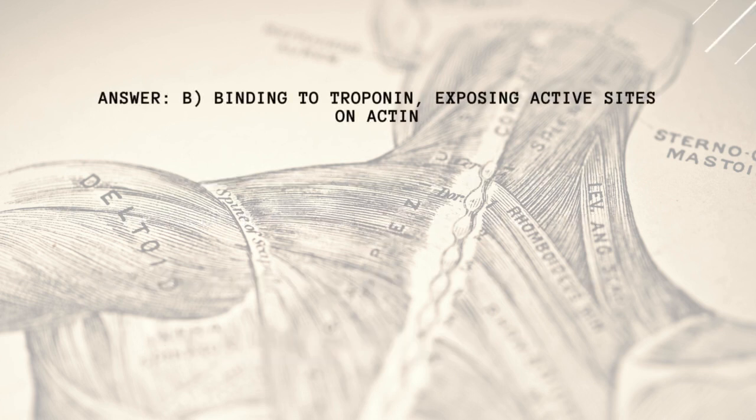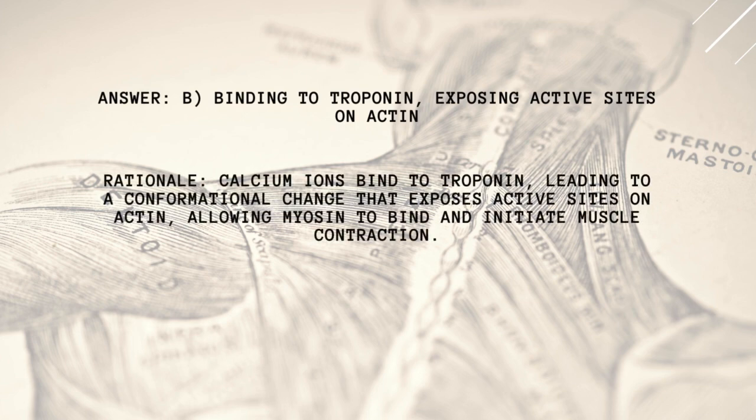Answer: B. Binding to troponin, exposing active sites on actin. Rationale: calcium ions bind to troponin, leading to a conformational change that exposes active sites on actin, allowing myosin to bind and initiate muscle contraction.